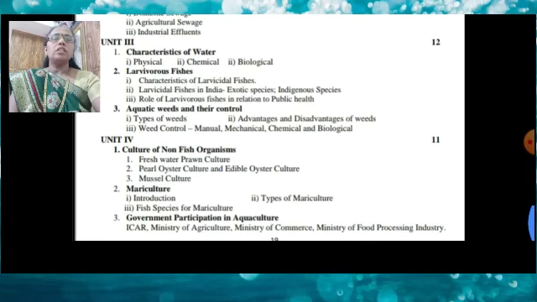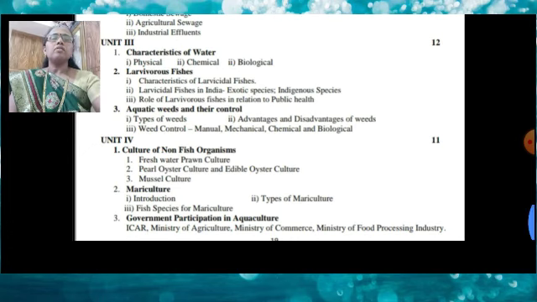Then the third topic, aquatic weeds and their control. What is meant by aquatic weeds? What are the types of aquatic weeds? What are the advantages and disadvantages of weeds? And the different aquatic weed control methods, like the manual method, mechanical method, chemical method and biological method. Aquatic weeds are uncontrolled, unwanted plants found in water. So we study this in unit number 3.